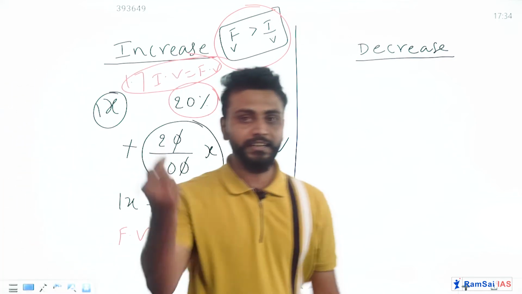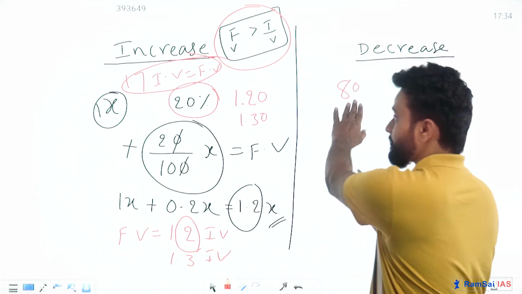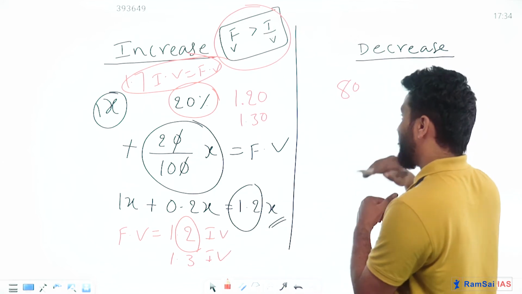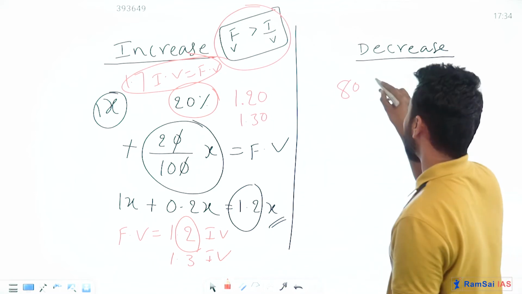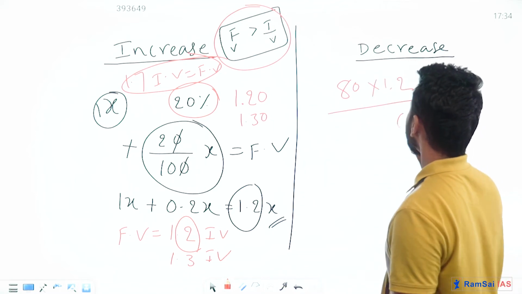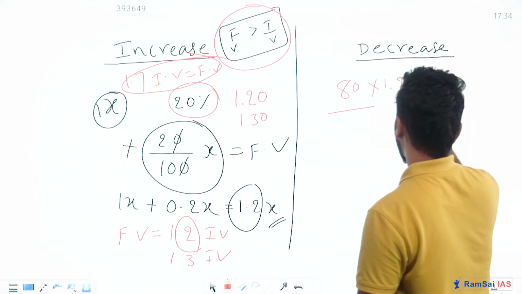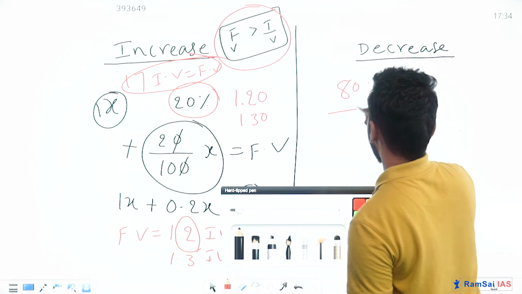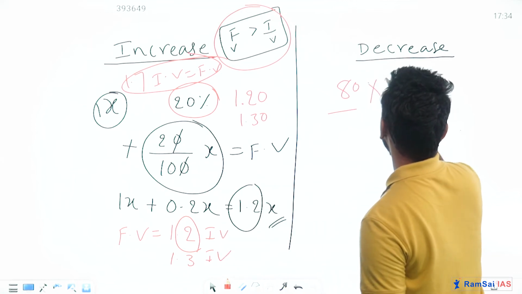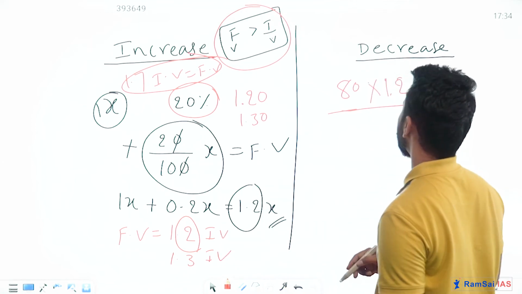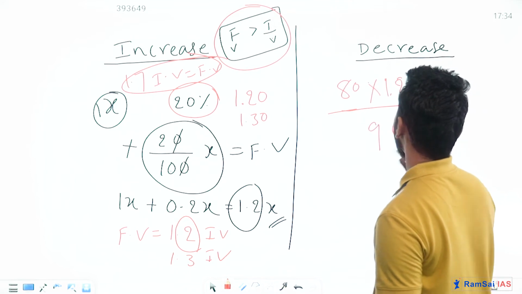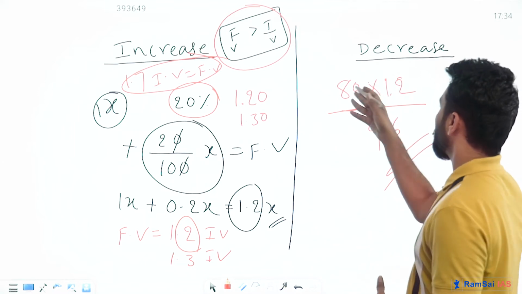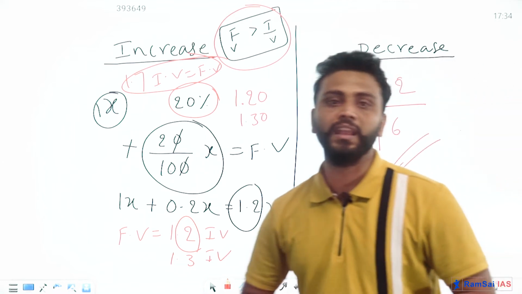Now, yesterday petrol price was 80 rupees. No, this is also a left side one only. Yesterday's petrol price was 80 and today it increased by 20%. 80 into 1.2. How much will it be? 96 rupees is today's petrol price. 1.2 of 80 gives you a very simple answer.